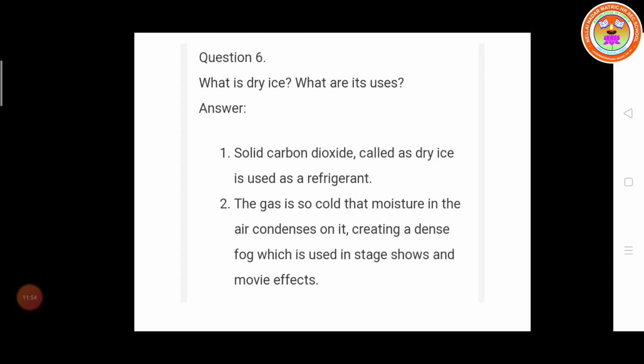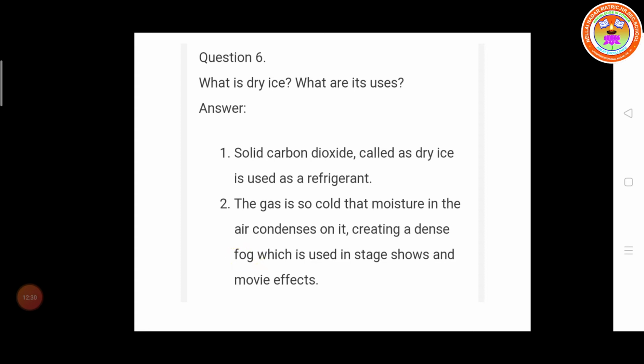Then question number 6. What is dry ice and what are its uses? Solid carbon dioxide is called dry ice. It is used as a refrigerant. The gas is so cold that moisture in the air condenses on it, creating a dense fog.